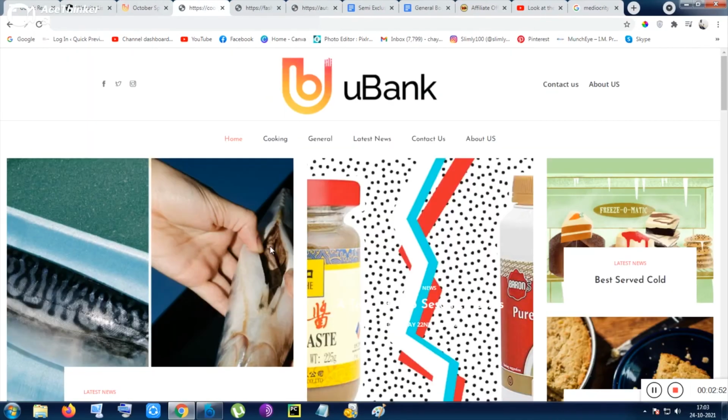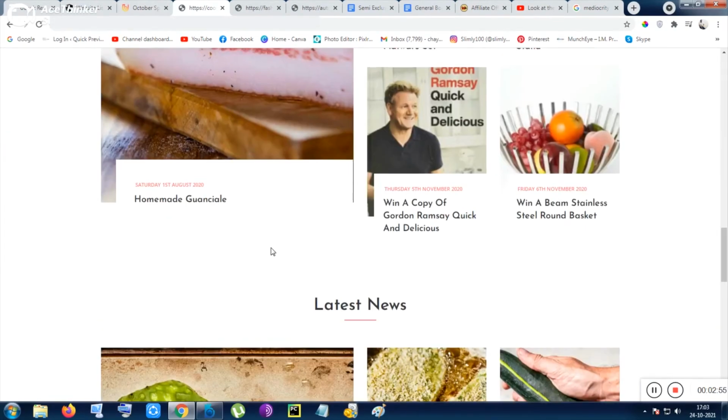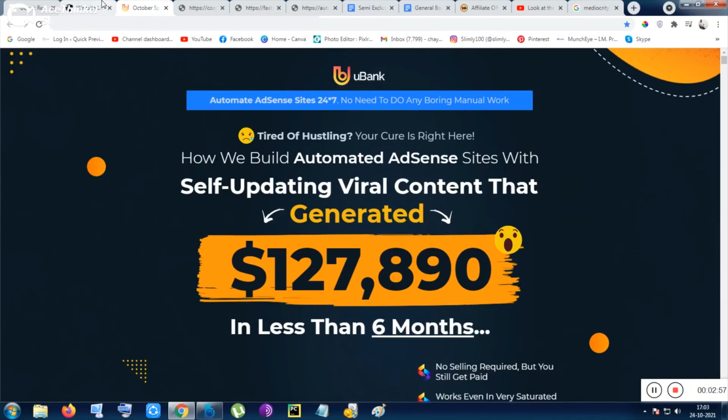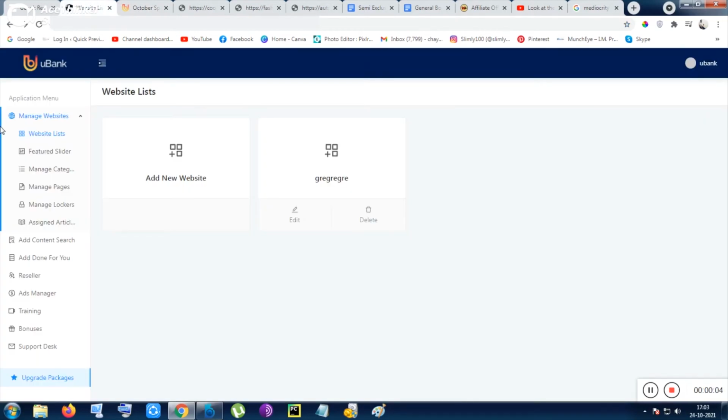Okay, so this website also doesn't have a slider, I think. So maybe the slider is not started inside those websites. But apart from that, you can use the slider very easily by doing the feature slider, managing category, managing pages.